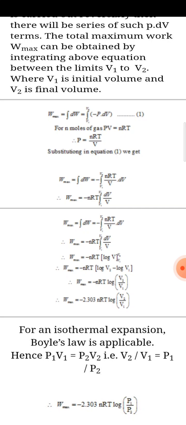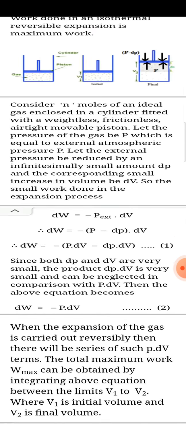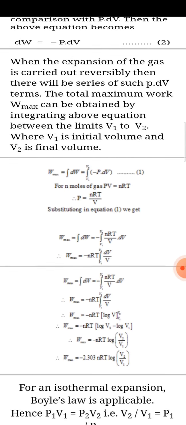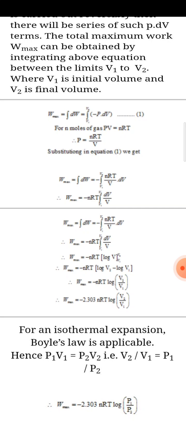So this is for the isothermal expansion, and this is the expression for the maximum work. Now, for isothermal expansion, Boyle's law is applicable.